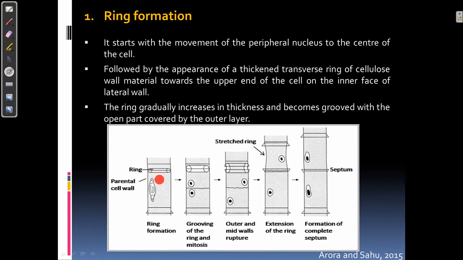This ring gradually increases in thickness, as a result of which it becomes grooved with the open part covered by the outer layer.